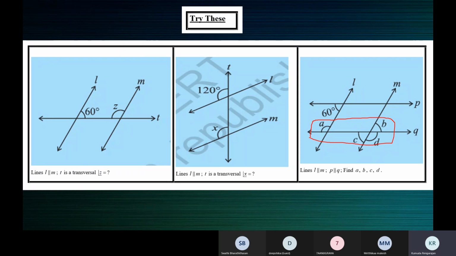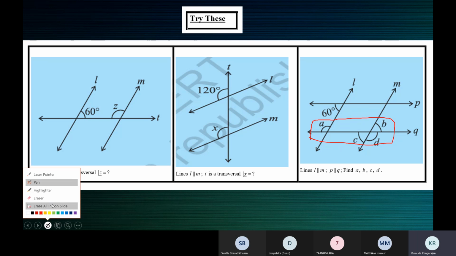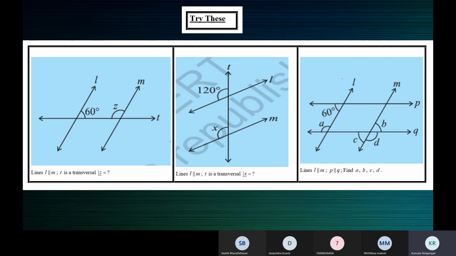Look at all these angles. We found A is 120. Now we have to use A and find the other angles. So A, B, C, and D all lie on the transversal Q. If you take Q as a transversal, then you must consider the parallel lines L and M. So see here, L is parallel to M, and Q is a transversal.